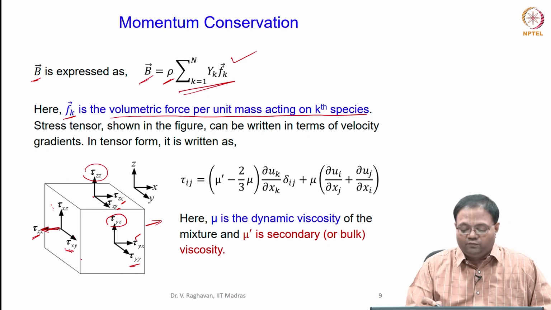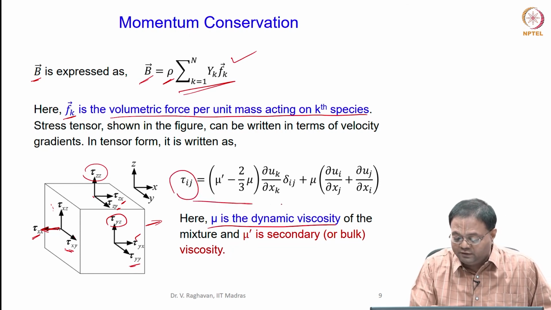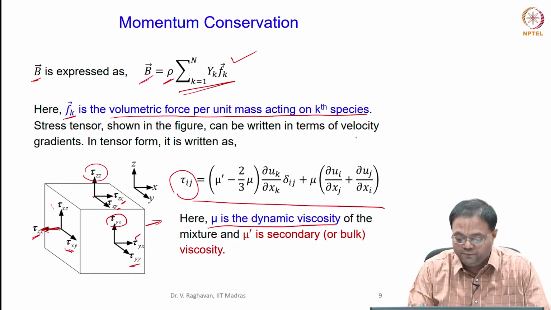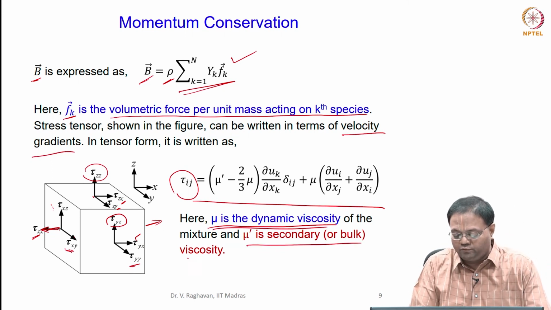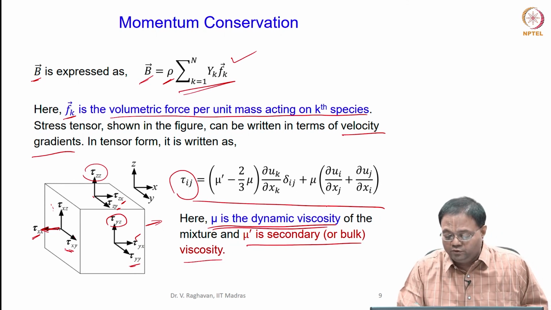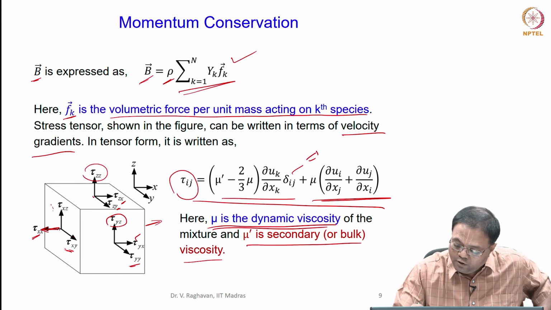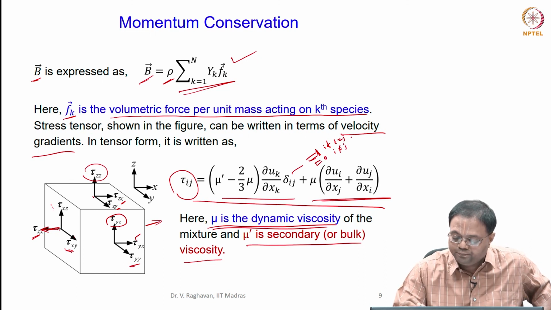Everything can be written in terms of viscosity. So, this is the dynamic viscosity. So, the stress tensor in the tensor form is written in terms of the gradients of velocities, velocity gradients, and viscosity. So, you also use what is called a bulk viscosity or secondary viscosity, which is actually negligible in several applications. So, this is the shear stress and this is normal stress, and this delta ij will be equal to 1 if i equals j, or equal to 0 if i is not equal to j.